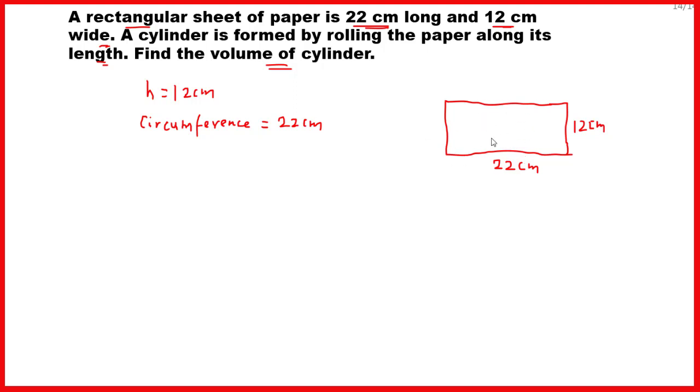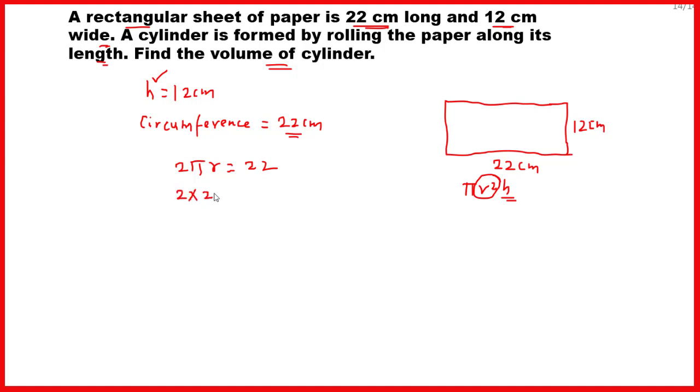To find the volume of that cylinder, the formula is pi r square h. We have got h, but r is not given to us, but the circumference is given, so from the circumference we can find the radius. Therefore 2 pi r is equal to 22.